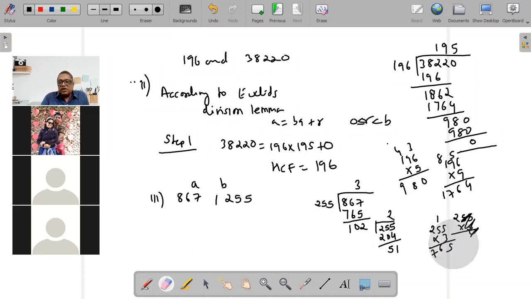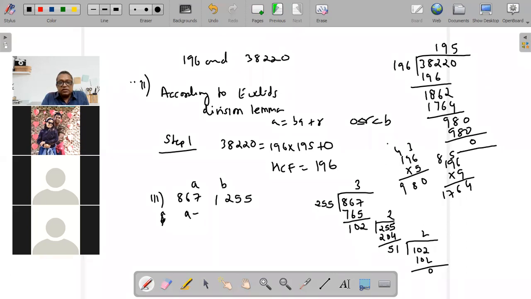And once I get 51, again, remainder is not 0. So the previous divisor will become the new dividend. So 51 into 2 is 102. So I'm going to get the remainder 0 and I will stop. So here, I have got it in 3 steps. This was step number 1.